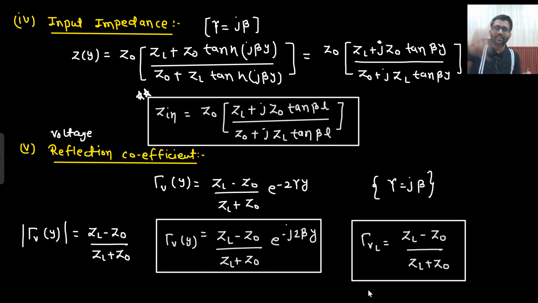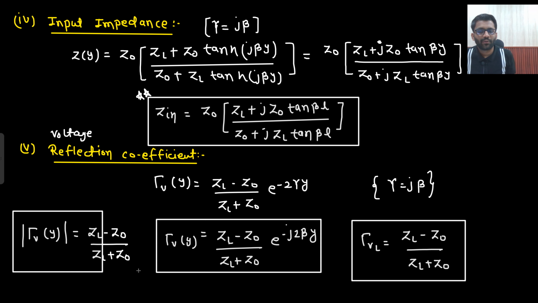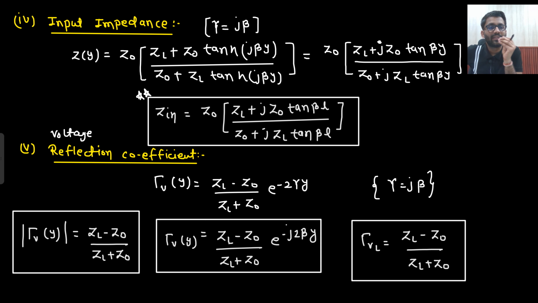So on a lossless transmission line, the magnitude of the reflection coefficient is the same throughout the line. At the load as well, it is ZL minus Z naught upon ZL plus Z naught, and if you work on the line, the magnitude is the same, but the phase would be different. This angle would be different. Is that clear to you? But the magnitude is always ZL minus Z naught upon ZL plus Z naught. So on a lossless transmission line, the magnitude of your reflection coefficient will always be the same, but the phase will be different. Phase will depend on this term.